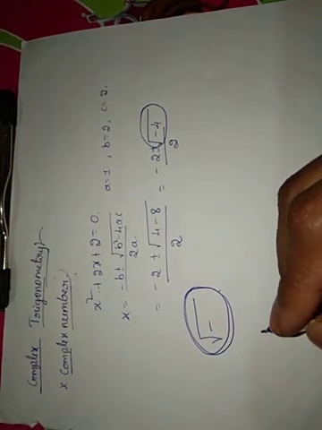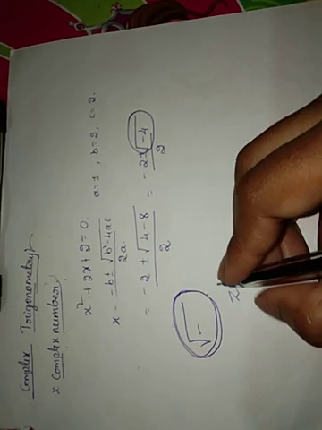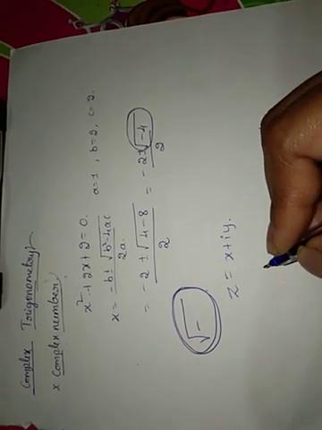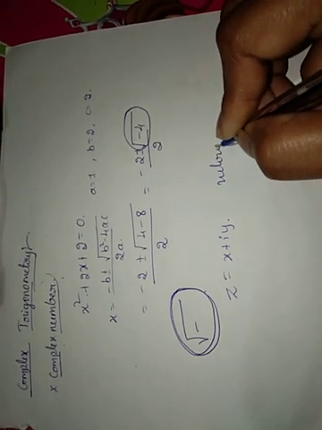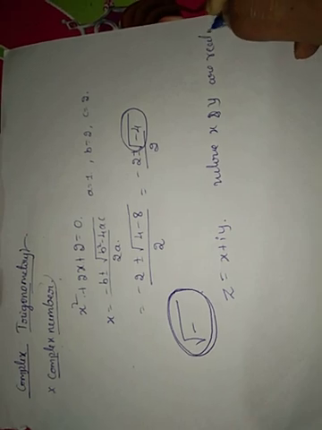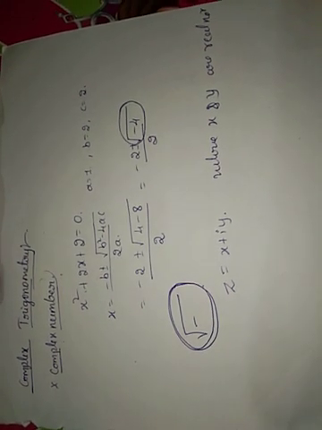A complex number is denoted by z, that is equal to x plus iy, where x and y are real numbers.